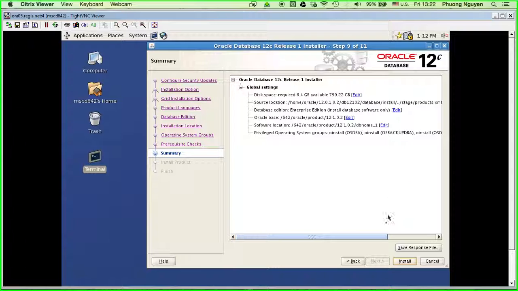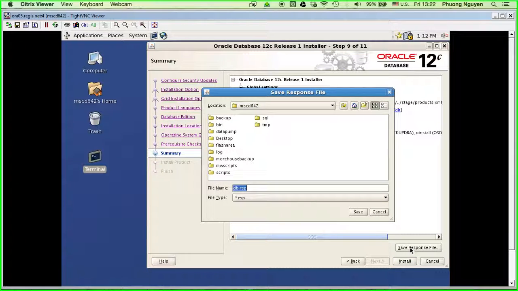All right, and another thing is I don't know what the response file is used for. It must be the file that records everything that we are doing. So I'm gonna just go ahead and save a file.